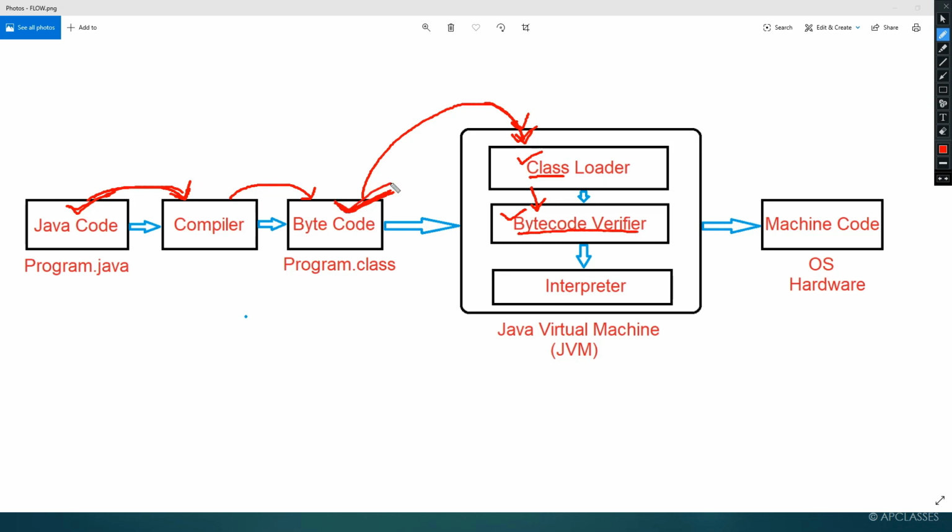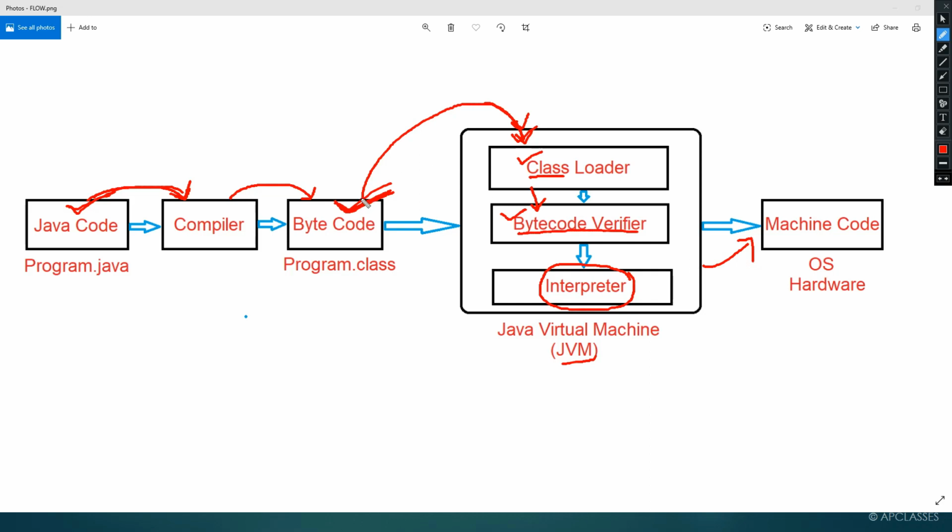If it does not contain any error, then with the help of the interpreter, the JVM will convert this bytecode to machine code.